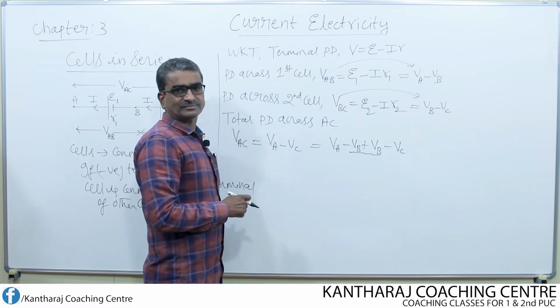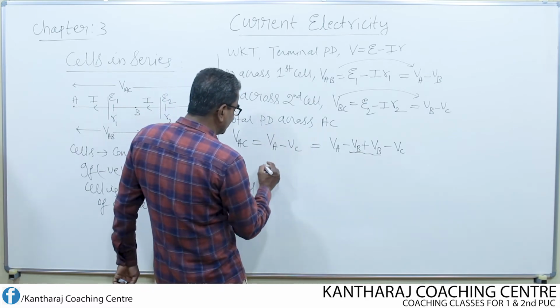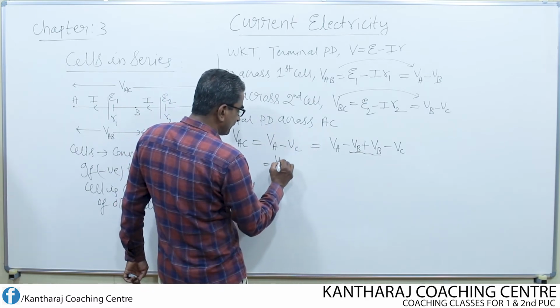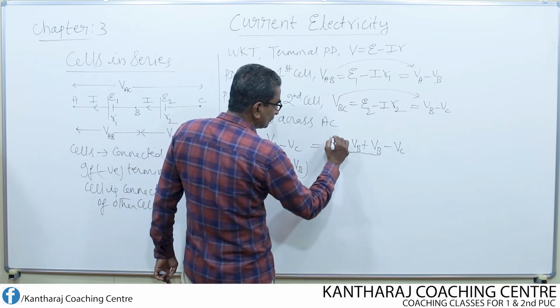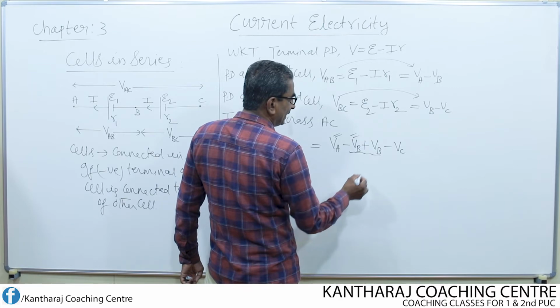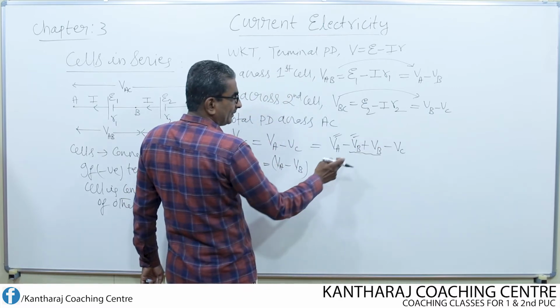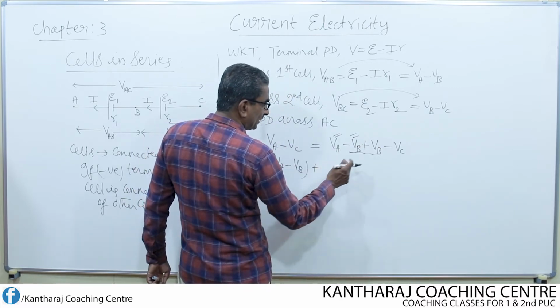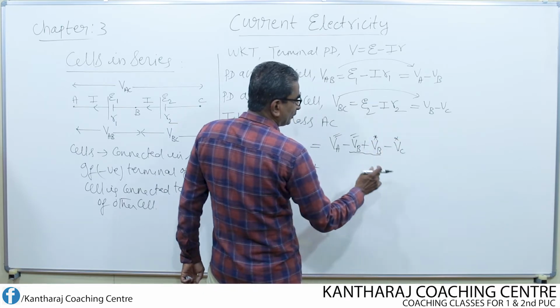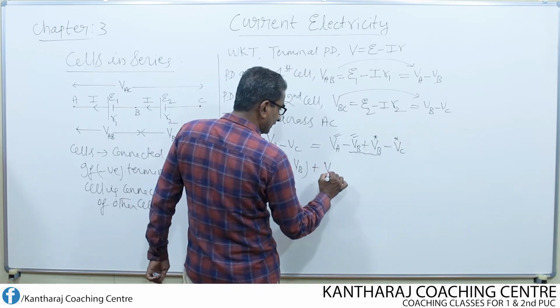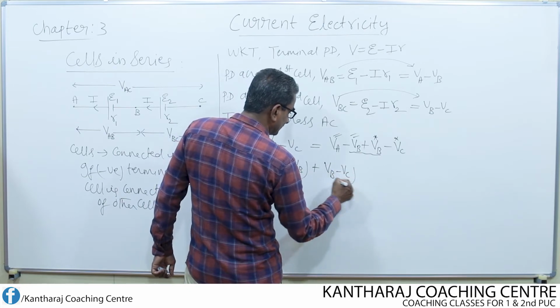Now I group VA minus VB as one group, and then I group the other two together, VB minus VC.